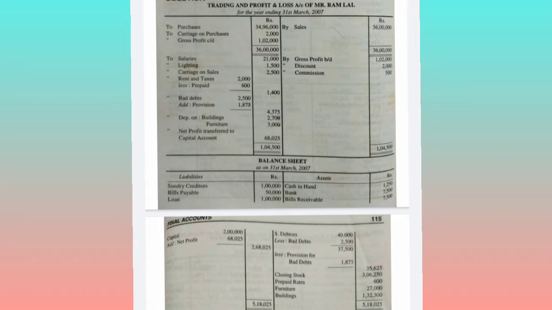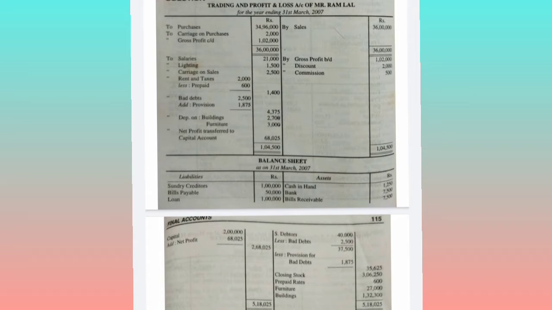For these rates and taxes you have an adjustment, that is prepaid rates and taxes 600. So what you need to do, the prepaid or advance paid amount, you need to deduct from the rates and taxes in the P&L account. So 2000 minus 600 comes to 1400 in the outer column. This rates and taxes will again have an effect in the balance sheet on the asset side, so take this prepaid rates and taxes on the asset side under the balance sheet.